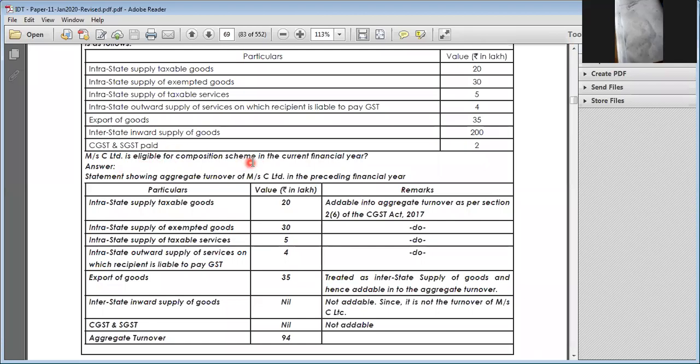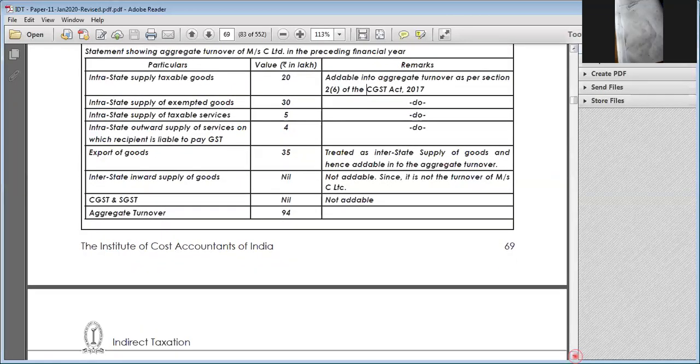Here, whether Mr. C is eligible for the composition scheme. Intra supply and intra supply of exempted goods, 20 and 30, both should be added. Intra 5, that should also be included. Export is treated as interstate supply, so it should also be added to the turnover. Inward supply should not be included, as this is purchase. Purchase should not be included. So totally it is 94 lakhs in the preceding previous year.